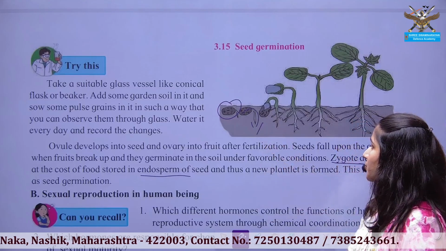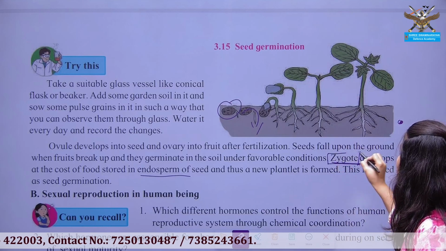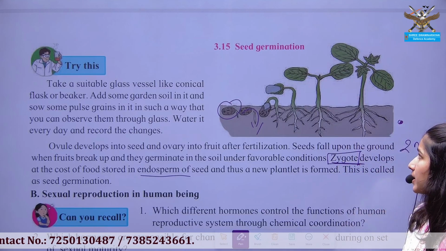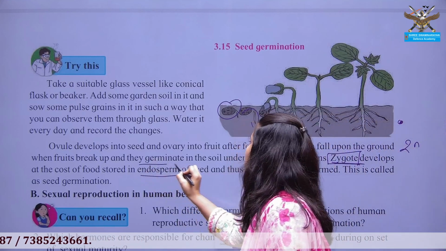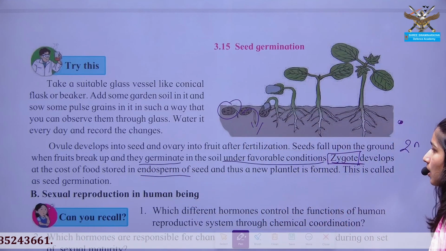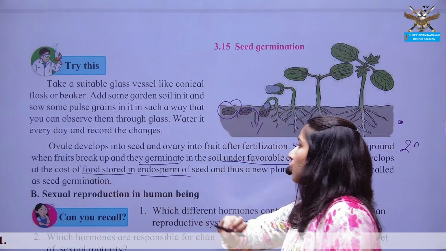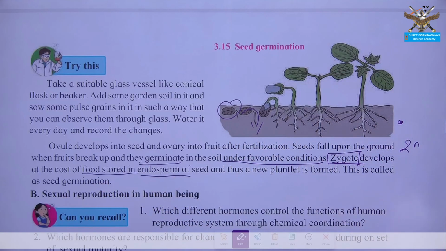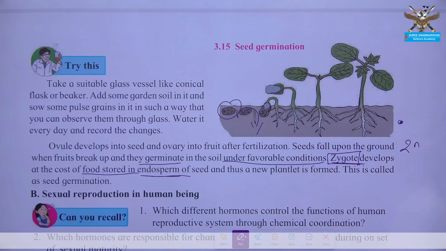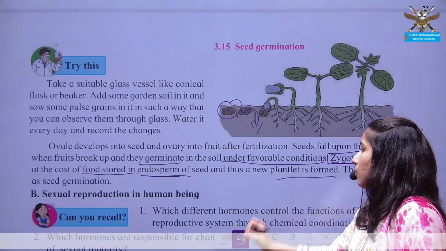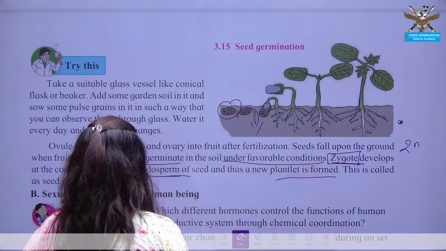these seeds try to germinate. Whatever single cell was present, that is the diploid zygote that was present within the seed, now tries to germinate under the favorable conditions, and the extra supportive nutrients, or the food stored in the seed, which we call endosperm, support the development of the zygote, and a new plant is formed, and this process is known as seed germination.